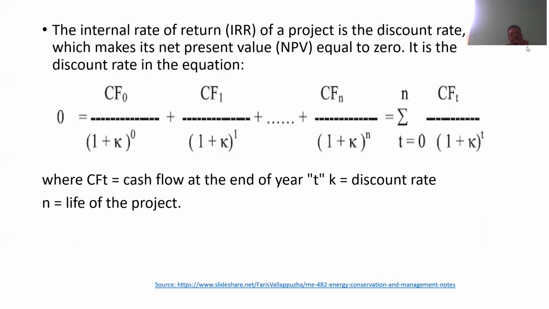In the first term, we have CF0. CF0 means cash flow at the end of year when T equals 0. So friends, when T equals 0, there is no return, there is only investment. So there is outflow, cash flow out from the industry or organization. So it will be minus, the rest will be plus.